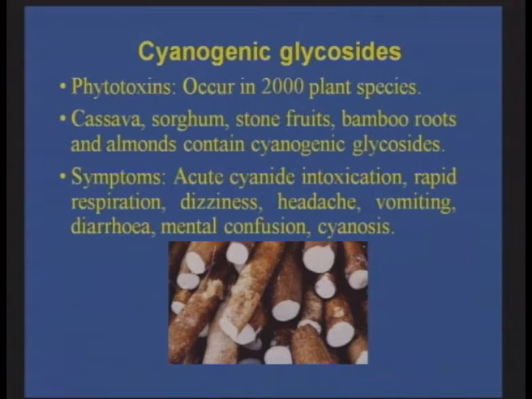The symptoms are acute cyanide intoxication, rapid respiration, and there can be dizziness, headache, vomiting, diarrhea, mental confusion and cyanosis. So these are the roots of the plants. You can see in this figure the tapioca, then the cassava roots, the bamboo roots, the almonds. All of these contain glycosides which can turn toxic in nature.